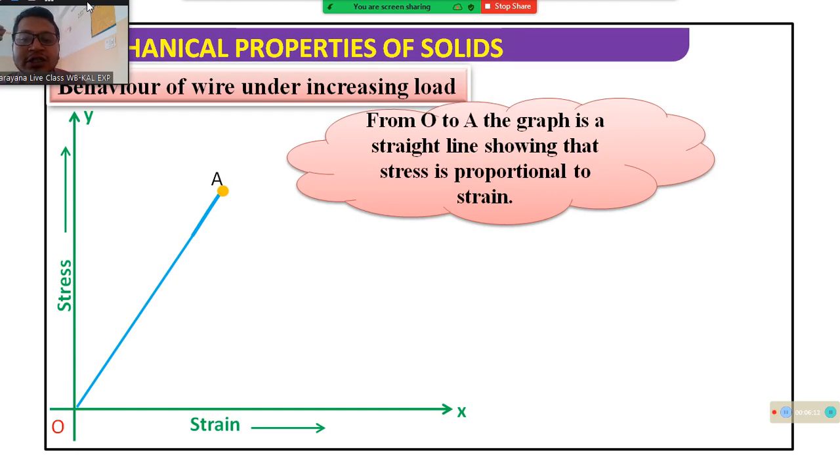This region from 0 to A is called the elastic limit, that is, the experiment held within the elastic limit. The figure shows that the stress is directly proportional to the strain. So in this graph, 0 to A is the straight line, which means the experiment is performed within the elastic limit.